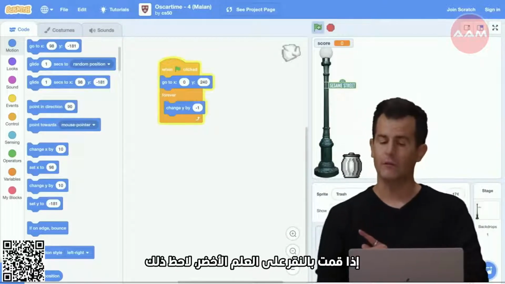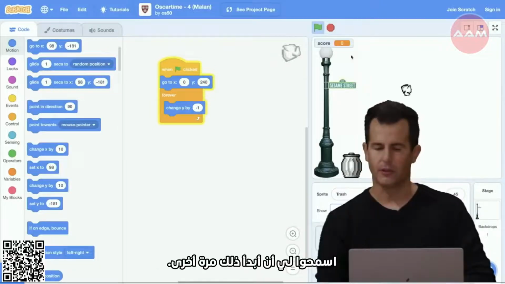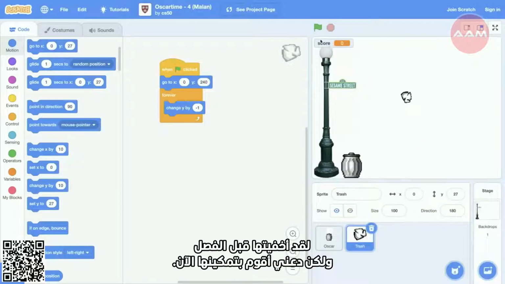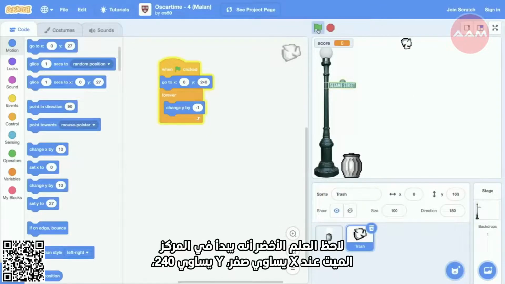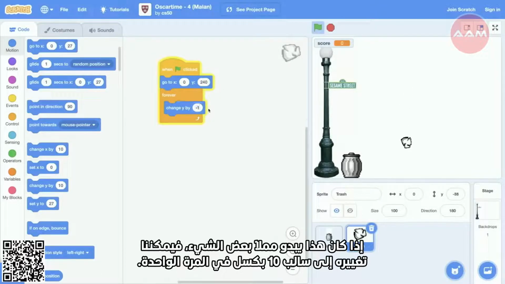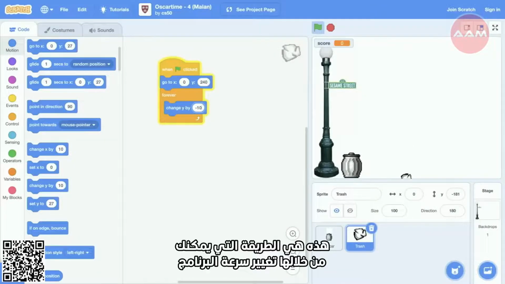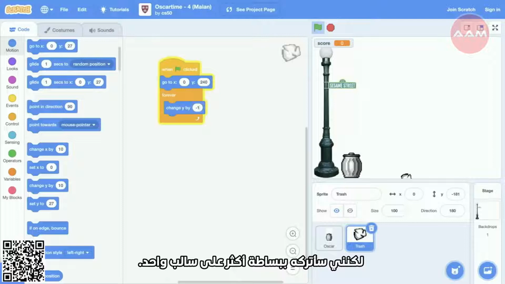If I click the green flag, notice that after I enable it, let me start that again. I had it hidden before class, but let me enable it now. Green flag, notice it starts dead center at x equals 0, y equals 240, and it's dropping 1 pixel at a time. If that seems a little boring, we can change it to -10 pixels at a time, and boom, it's done. So that's how you might change the speed of a program. But I'm going to leave it more simply as -1.